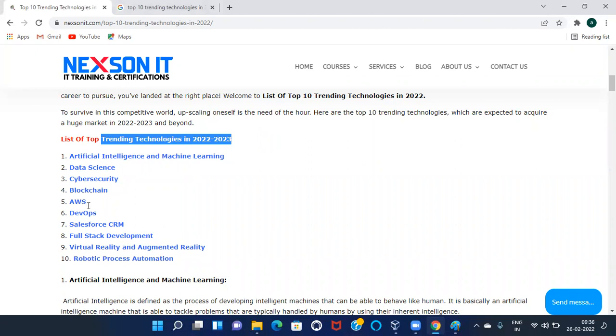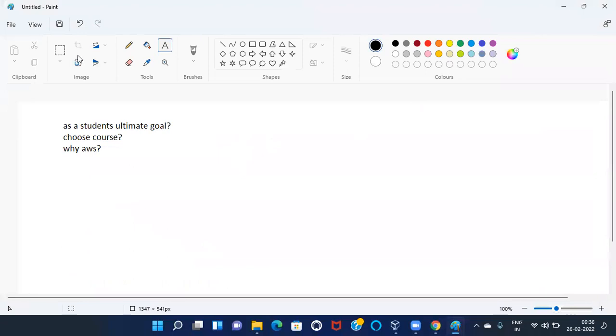Again, we can see top 10. In the top 5, we can see AWS. Again, at top 6, we can see DevOps. Okay. So this is the way of choosing, the first step. Top 10 trending technologies between 2022 and 2023. So AWS and DevOps are trending technologies. We can see them in the top 10.